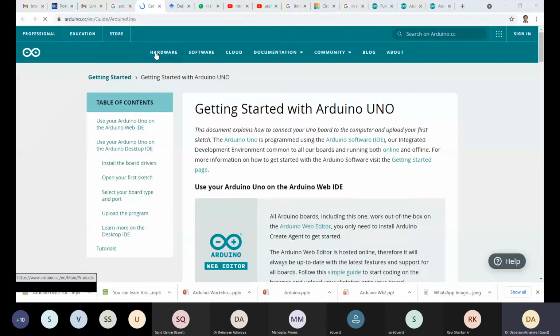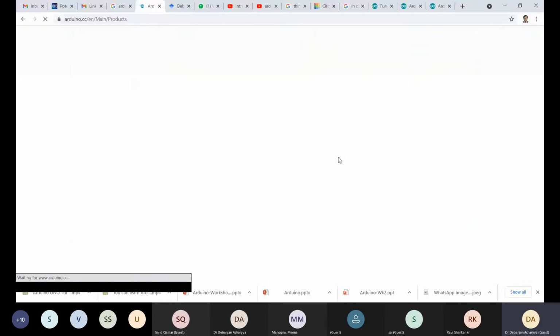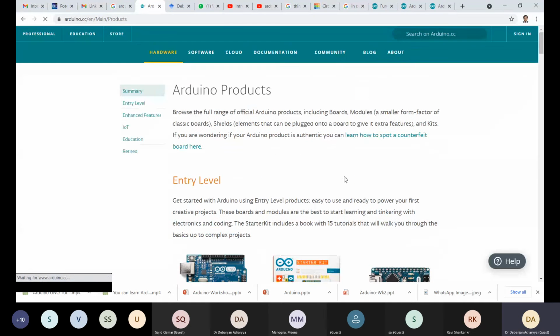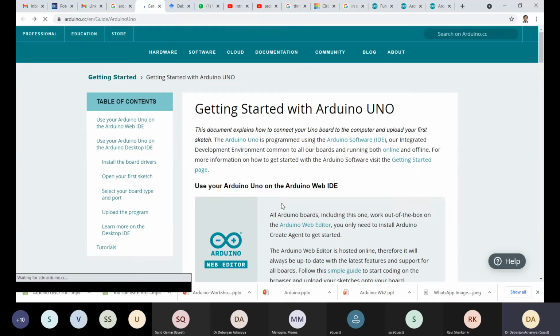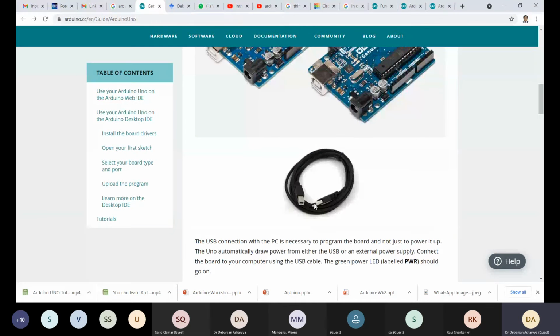So I just want to show you step by step. So hardware, as I told you, different types of hardware are there. So this is the cable I am talking about. My internet connection is a little bit slow. You can see that, one side we have the USB port and another side we have the type C, type 2 type of port.